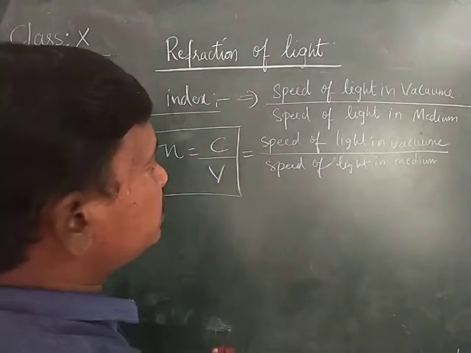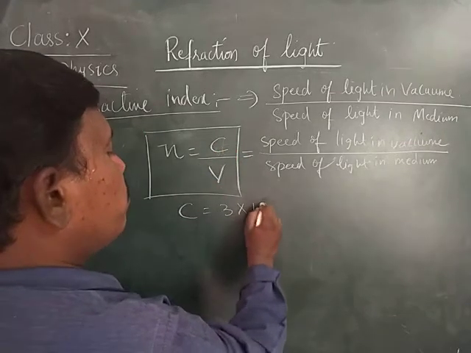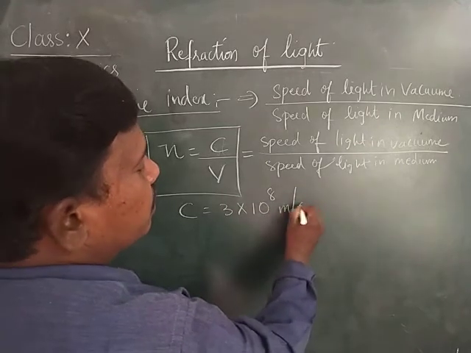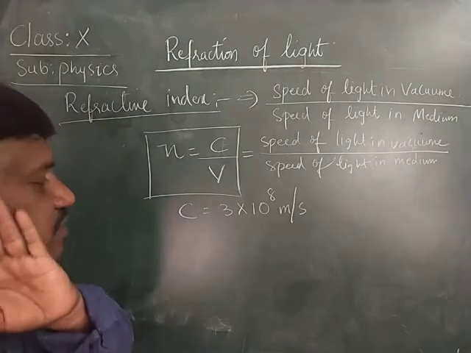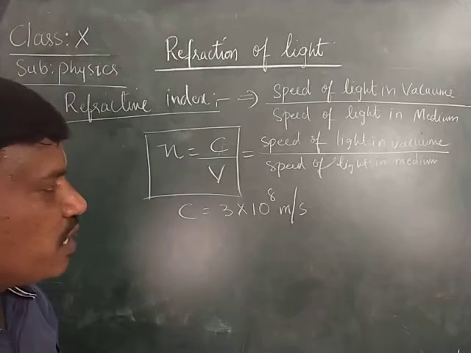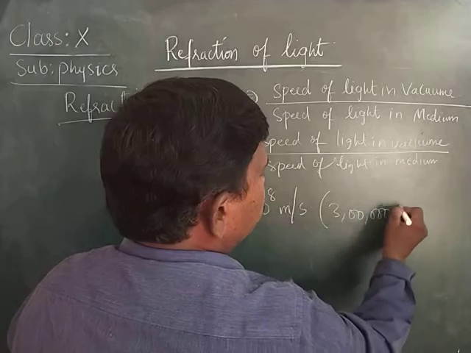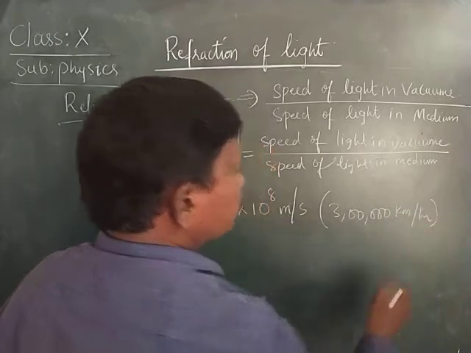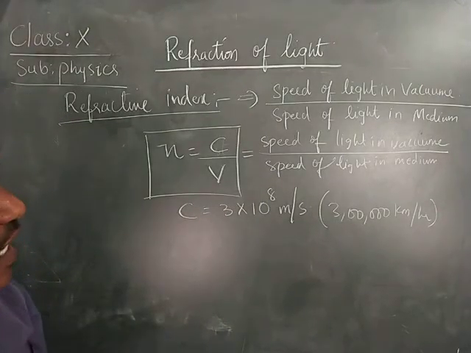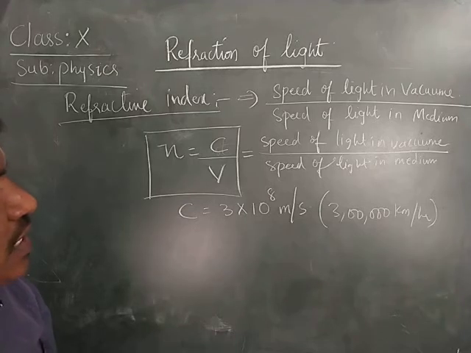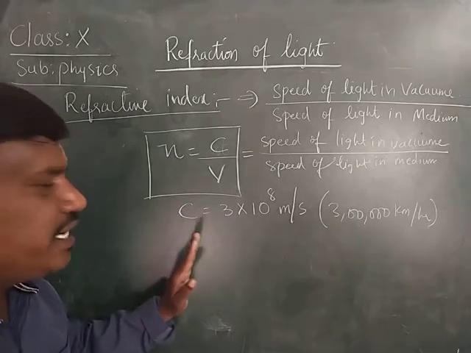Then what is the value of c? Here c is equal to 3 into 10 to the power of 8 meter per second, or we can write it as 3 lakh kilometer per second. Okay, 3 into 10 to the power of 8 meter per second is the speed of light in the vacuum. It is a constant value.